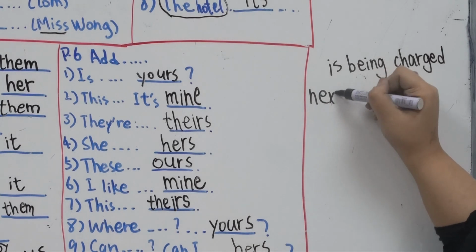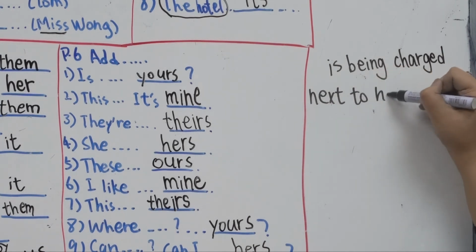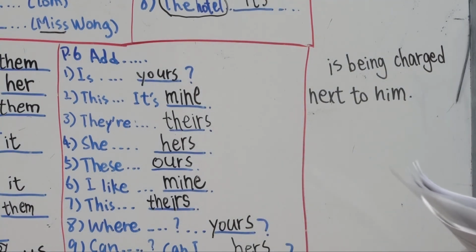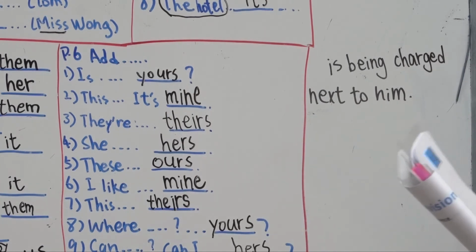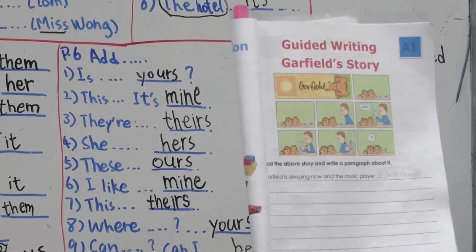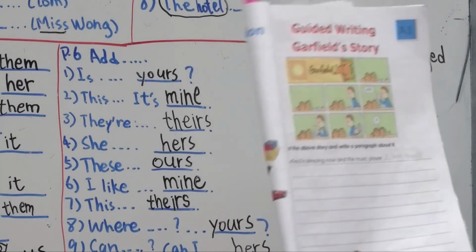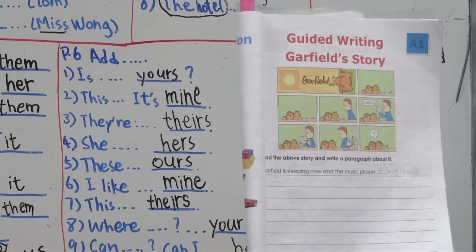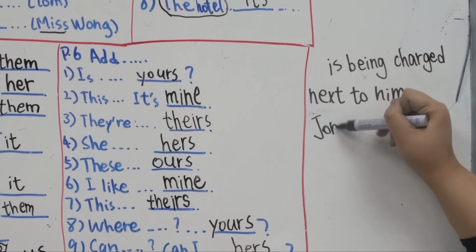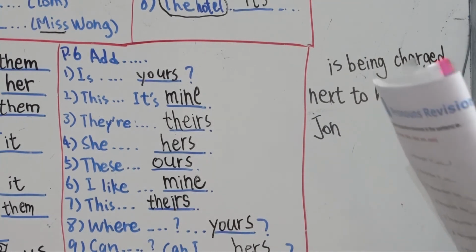Next to him. Write this sentence to start the story, okay? Garfield is sleeping now and the music player is being charged, okay? And then I'm just going to give you some hints and you're going to write them in sentences, okay? So what can you see in the picture? Remember who is there? What is the name of this person? John. Yes. So do you know how to spell John? So let's say John, the person.